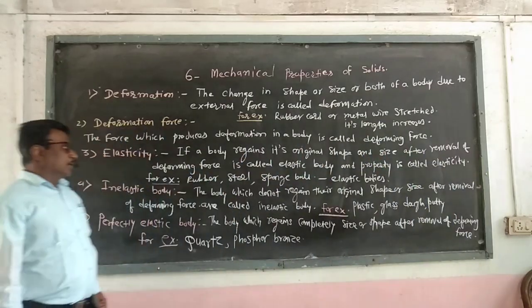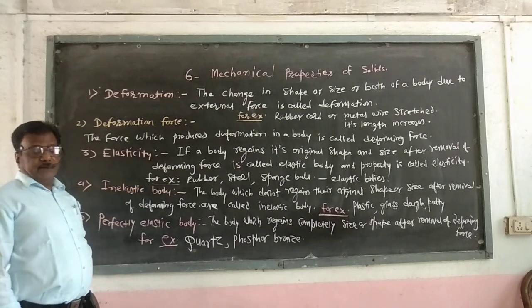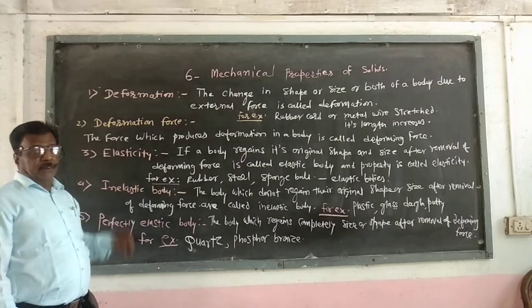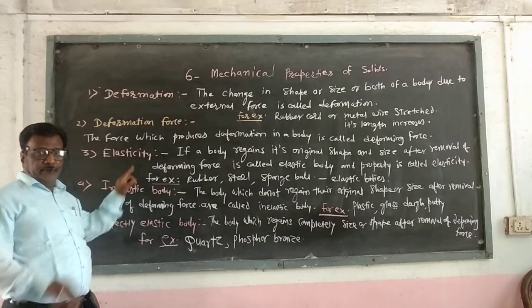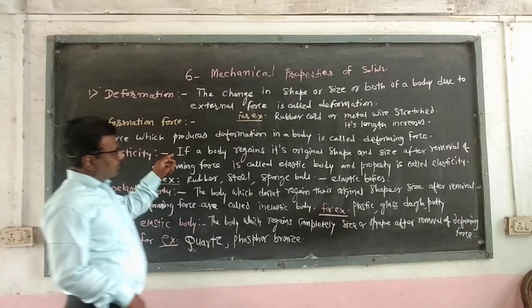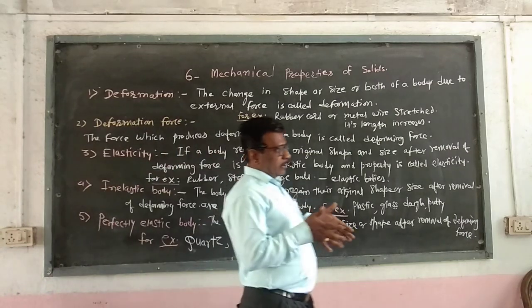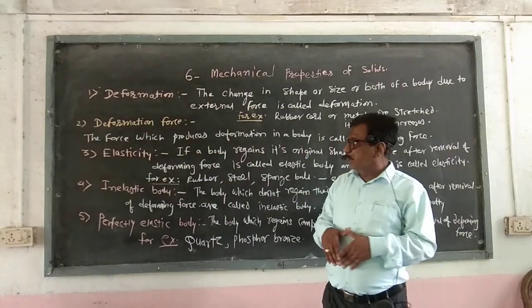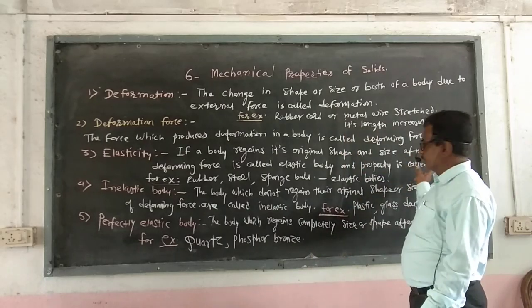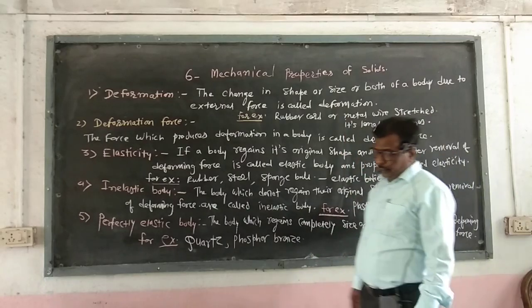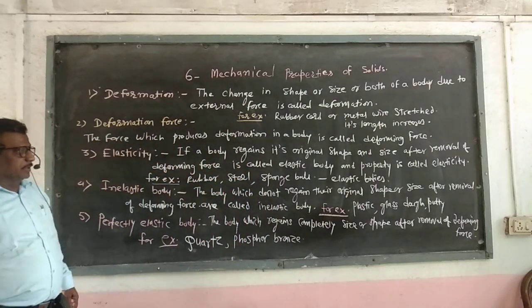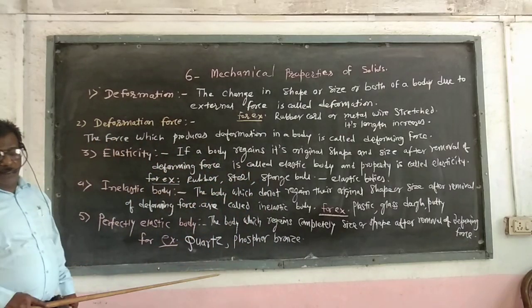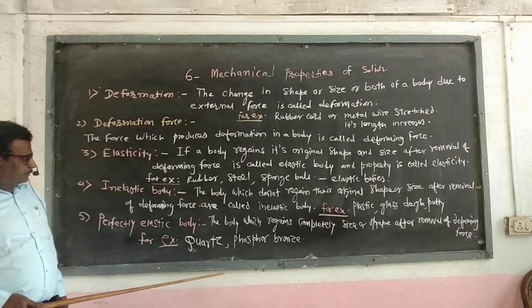Then it is called an elastic body, and that property is called elasticity. For example, rubber, steel or sponge ball are called elastic bodies.